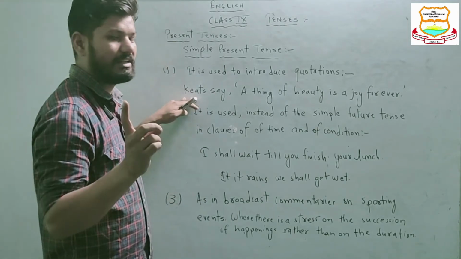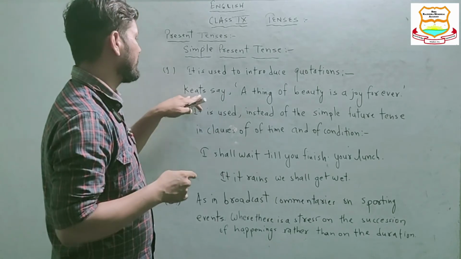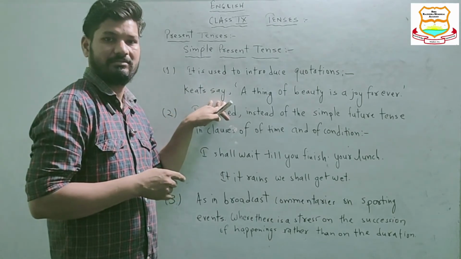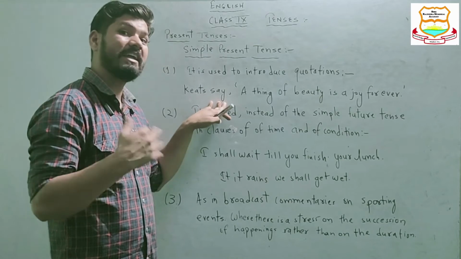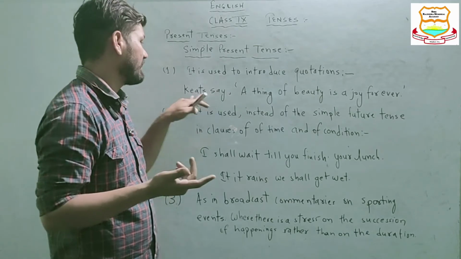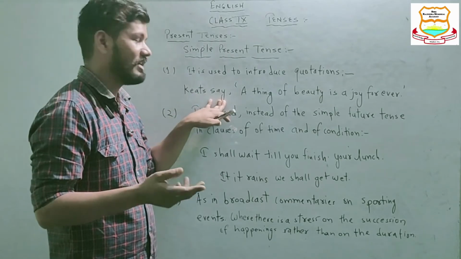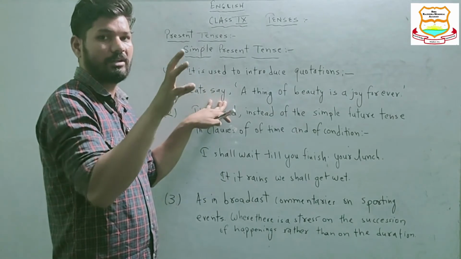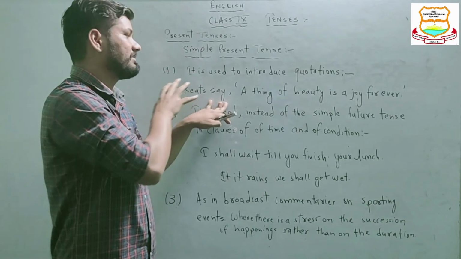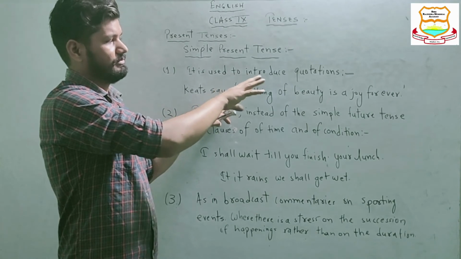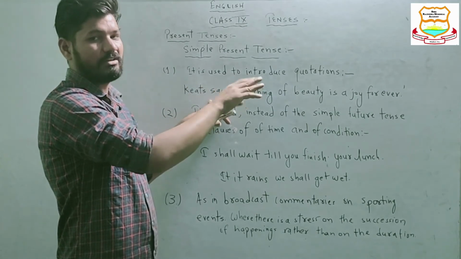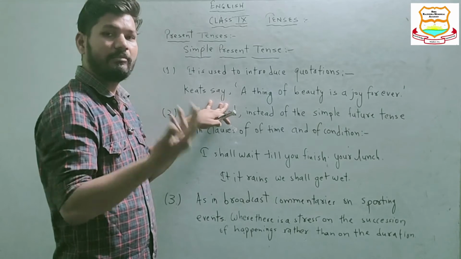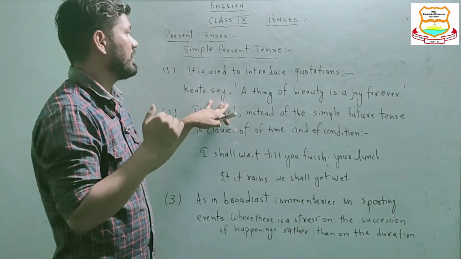And what does it say? Have a look. Keats says, not Keats said. Keats says.